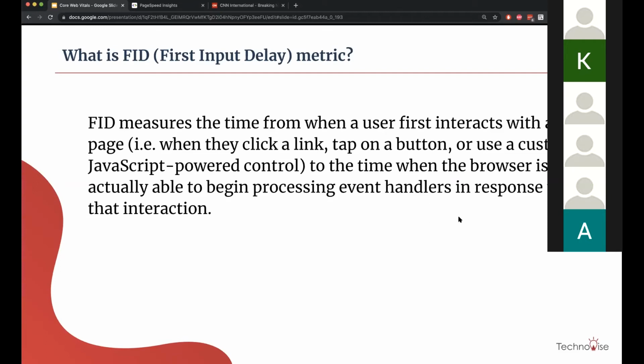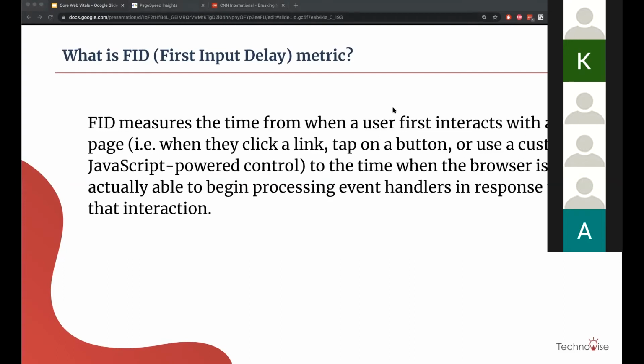FID measures the time from when a user first interacts with a page to the time when the browser is actually able to begin processing event handlers in response to that interaction. So the first interaction of a user with a page, and how much time it takes to give a response to the interaction.